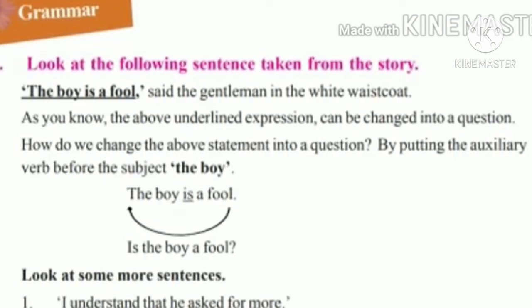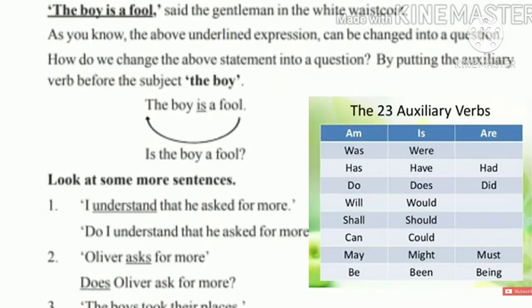We have to see some of the auxiliary verbs. Am, is, are. Am is used for the singular and are is used for the plural. Was, were are used for the past tense, and for the future tense we use shall, will and would, can, could. Those are called modal verbs.